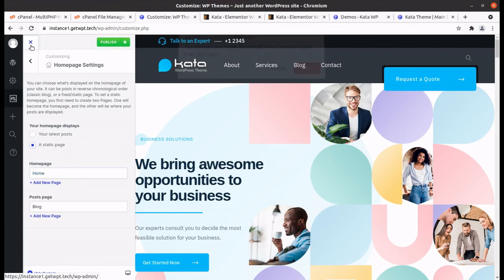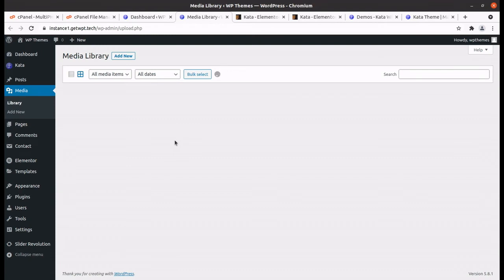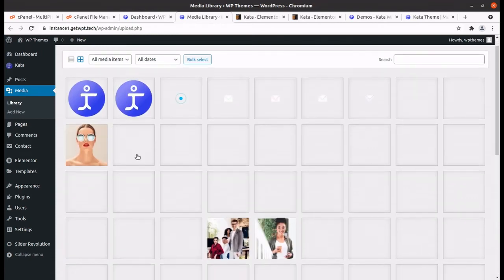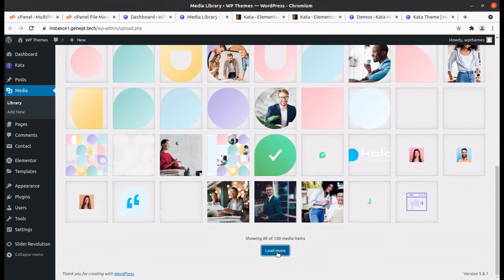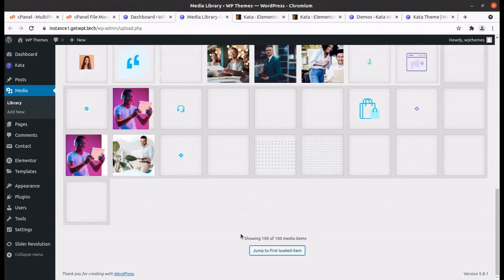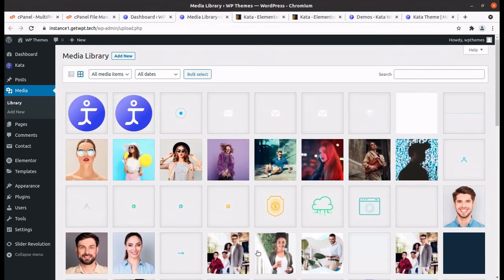And one thing is very good in this theme that I have seen: it is not cluttering in extra images. We just imported those images and those parts which are actually required for our selected demo. It is very important. I will show in the media files, we have got only those 100 images that are required for this selected demo. It is not the complete set of images required for all the demos.